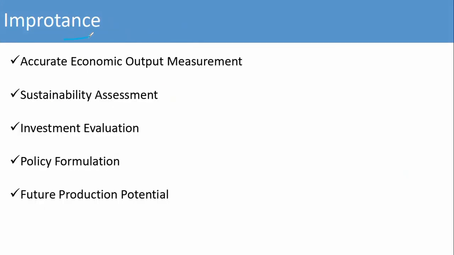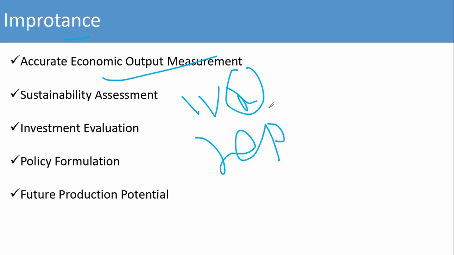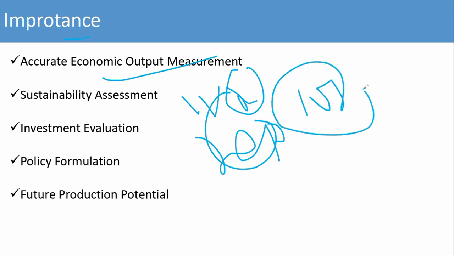Now, what is the importance of NDP? First, accurate economic output measurement. Unlike GDP, which doesn't account for wear and tear factors like technological factors, NDP offers a more accurate representation of our economic and productive output. It reflects the net economic activity after considering the loss of value due to depreciation. This is about accurate economic output measurement.